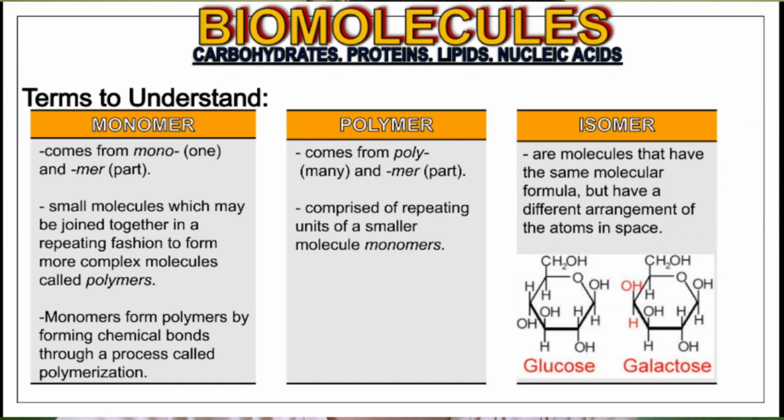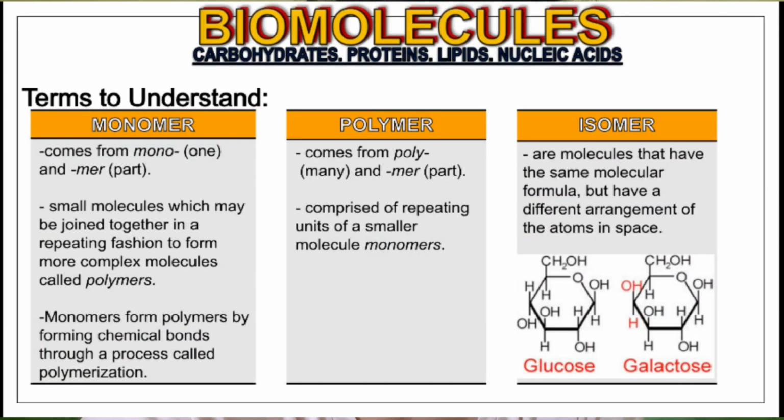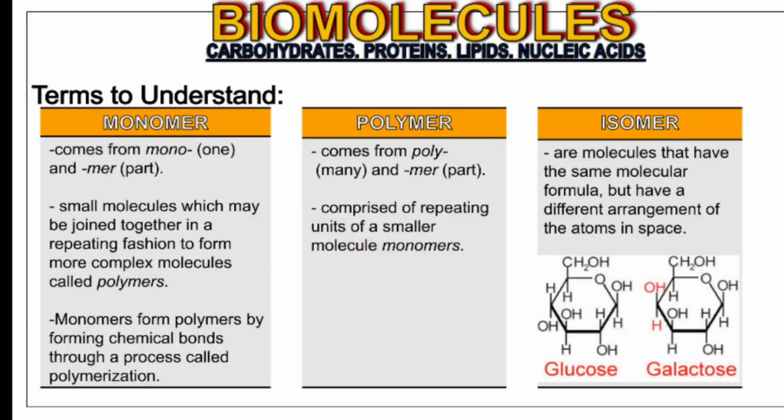Monomer, coming from the words mono, which means one, and mer, which means part. So that's only one part. These are small molecules that can be joined together chemically to form a larger molecule, and these large molecules are now called polymer. Monomer can become a polymer through the process called polymerization, wherein monomers chemically bond together in order to form a polymer.